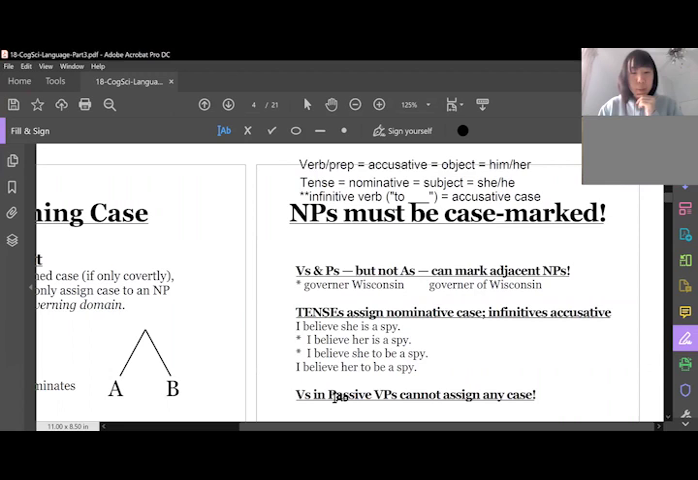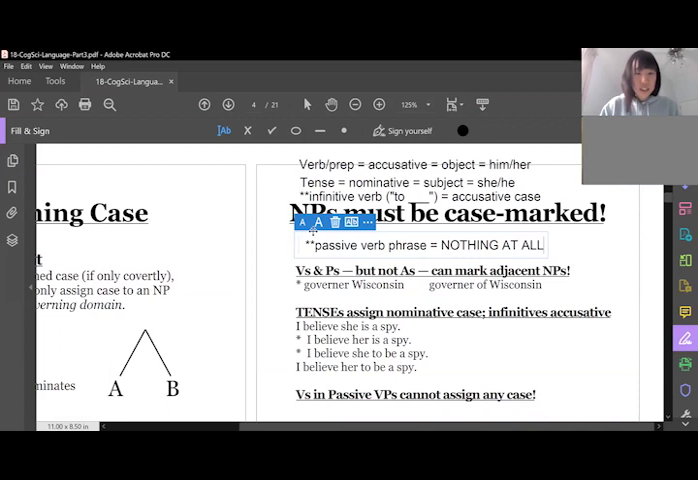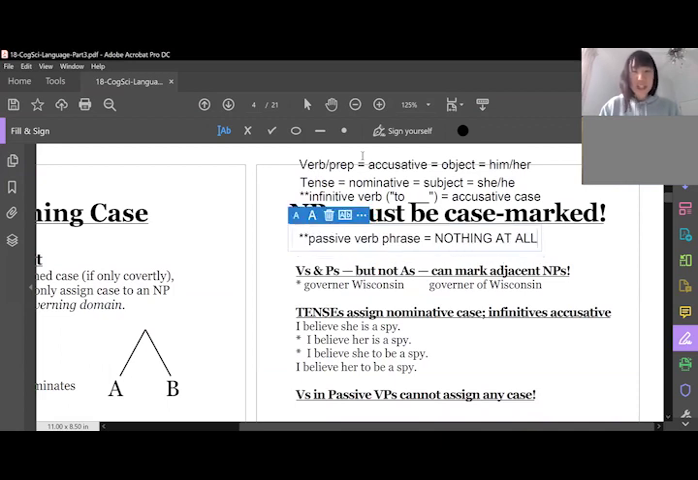And then finally, the passive verb phrase. If you're a passive verb phrase, it equals nothing at all. It's useless. You can't do anything with it. So that's the cheat sheet I would write down in your notes or keep with you, just because it's easy. I don't want to have to think about him, her, accusative, object, nominative, subject.